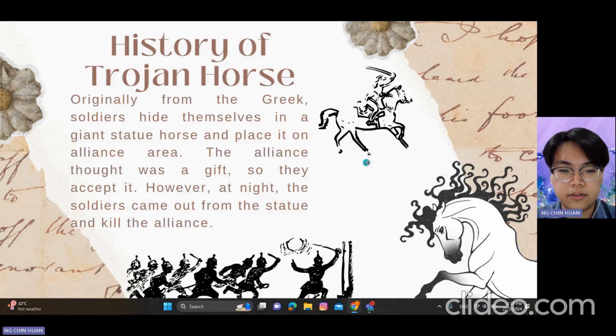The term Trojan horse originally comes from Greek. In order to attack a city, the Greek soldiers hid themselves in a giant statue horse and placed it on a lion's area. The lions thought it was a gift, so they accepted the gift. Then, under cover of darkness, the Greeks emerged from the statue and killed the lions. So basically, this is the idea where the repudiation attack comes from.